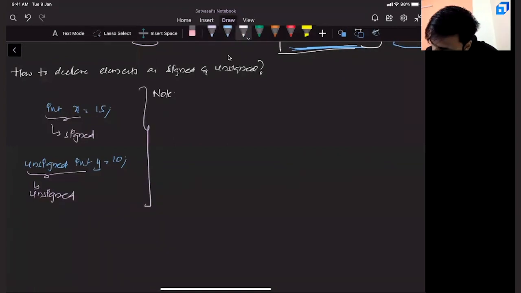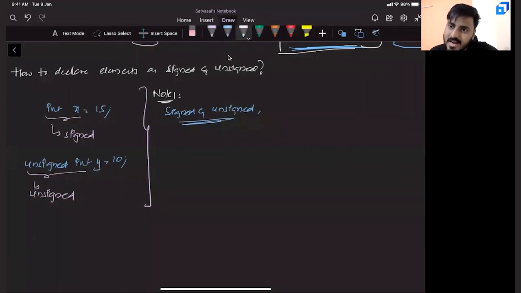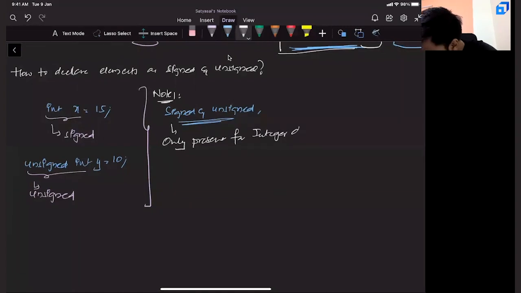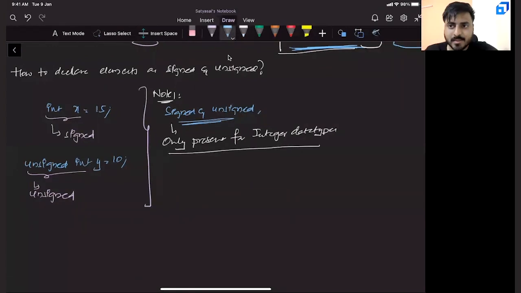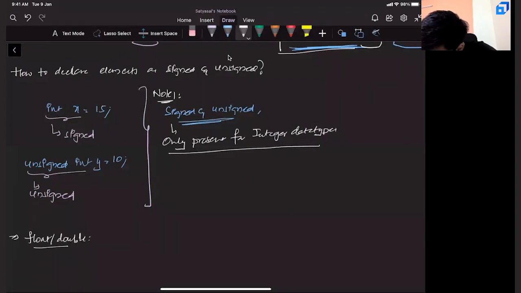But there is one small note, very, very important: signed and unsigned are only present for integer data types. That means, are they present for float, double, long double, all these things? No, they are not. Then you can immediately ask a question: okay sir, if that is not possible, then what do we use for float and double? For float, double, all these things, by default, all of them are signed only. That means you can store negative values as well.